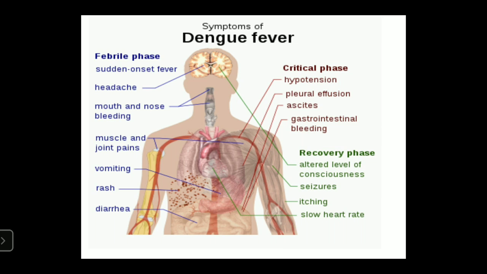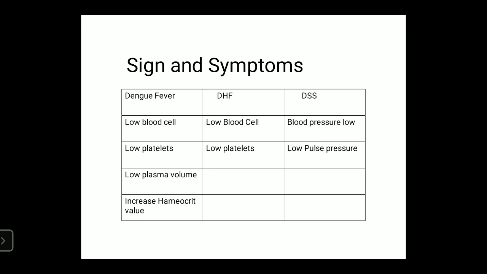In the recovery phase, which occurs for 24 to 48 hours, the reabsorbed fluids are taken up, the heart rate decreases, and the patient recovers to normal state. These are the signs and symptoms of dengue fever, dengue hemorrhagic fever, and dengue shock syndrome.